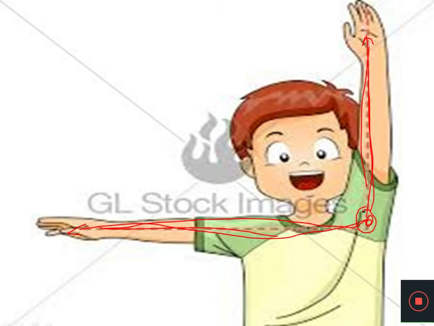Can you identify it? This is very simple, because this is one ray, this is the second ray, and this is the vertex point. We can call this hand one ray and this hand the second ray. Now this ray and this ray are perpendicular to each other, and which kind of angle is formed when two rays are perpendicular to each other? You know very well, when two rays are perpendicular to each other, they form the right angle. So this is the right angle, and the degree of a right angle is always 90 degrees.